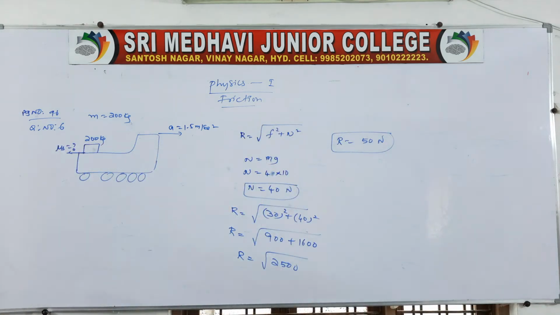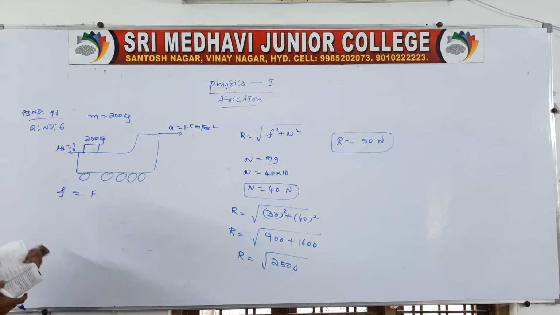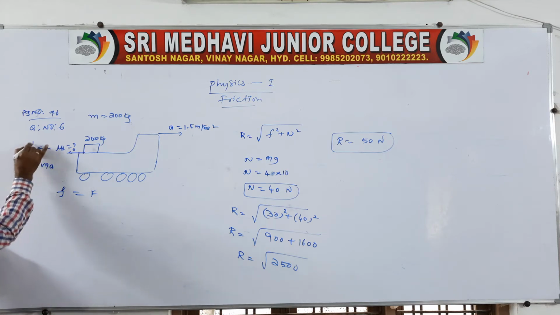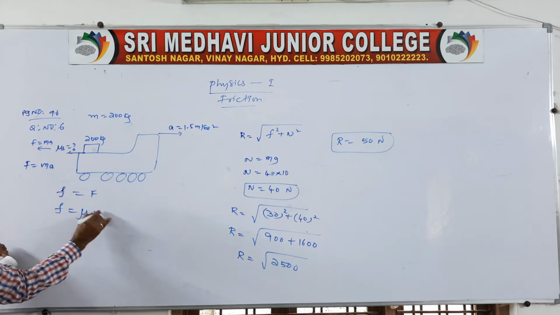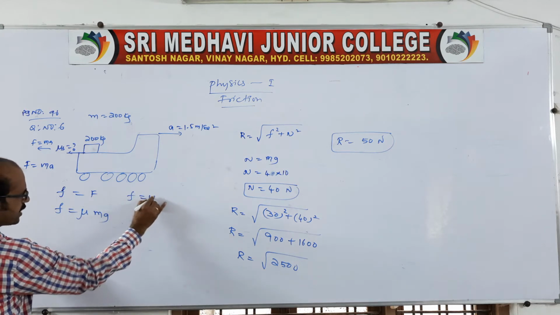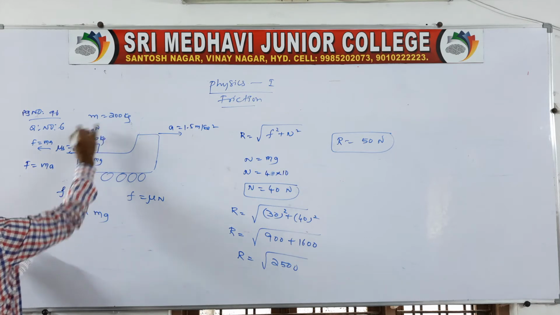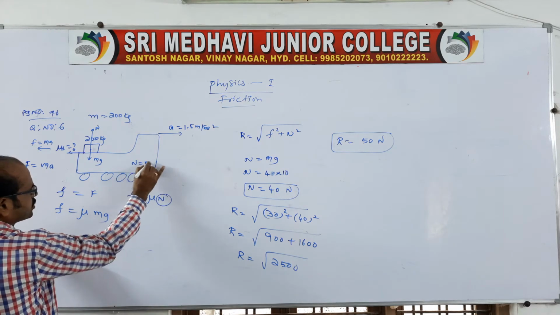Here the acceleration and mass are given, but remember frictional force is one type of force. I told you very clearly at the very first about friction. F is nothing but ma, because a pseudo force has to be introduced, and friction is nothing but mu into N. On the block, mg is acting down and capital N is acting up, so instead of N we can write mg. So we will get like this.